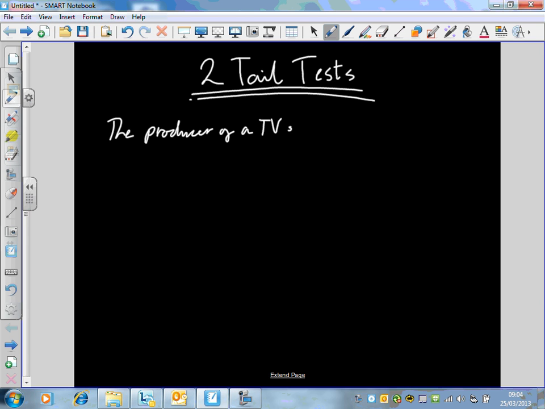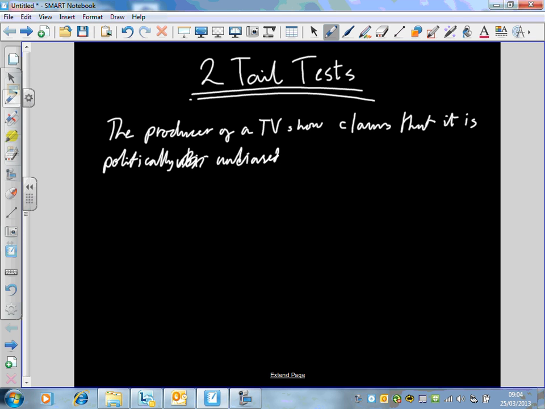Anyway, the producer of the TV show claims that it is politically biased, or unbiased, sorry. So it doesn't favour any of the three parties. It's like Newsnight, Question Time, or whatever.